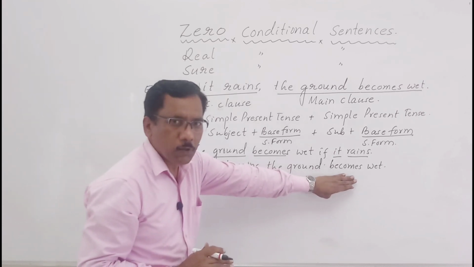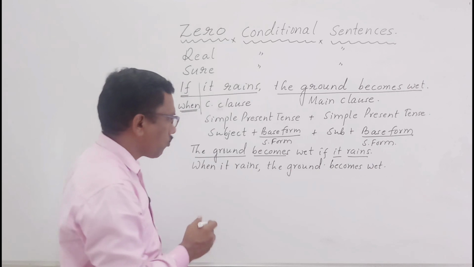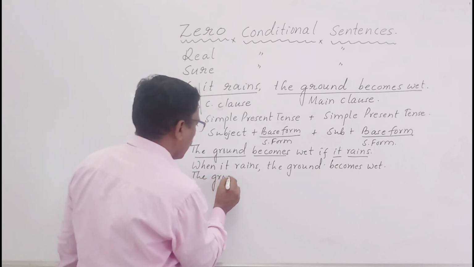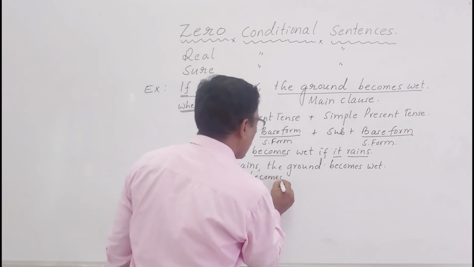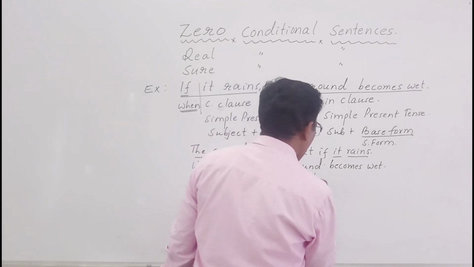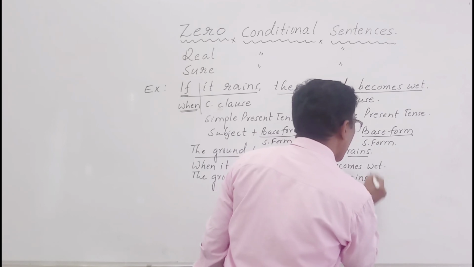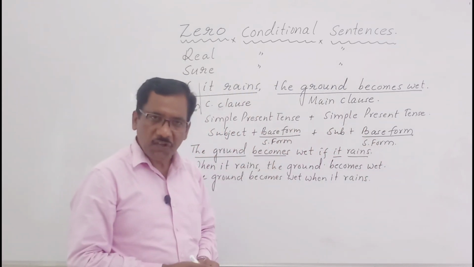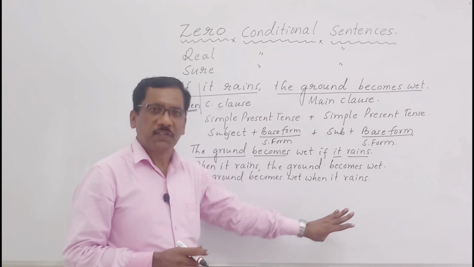You can bring the main clause first and the conditional clause next. How? The ground becomes wet when it rains. Here, the subject of both the sentences is singular, so the s form is used.